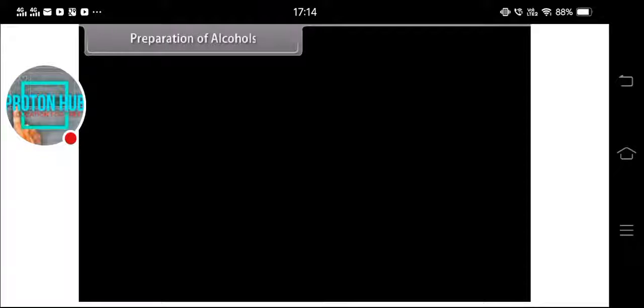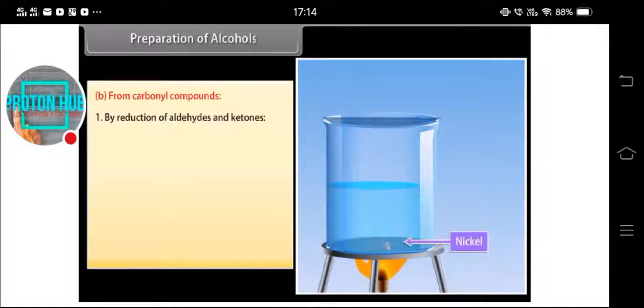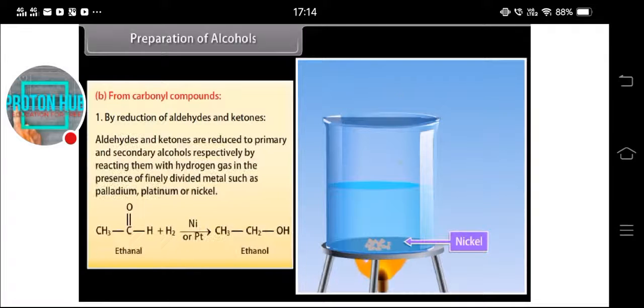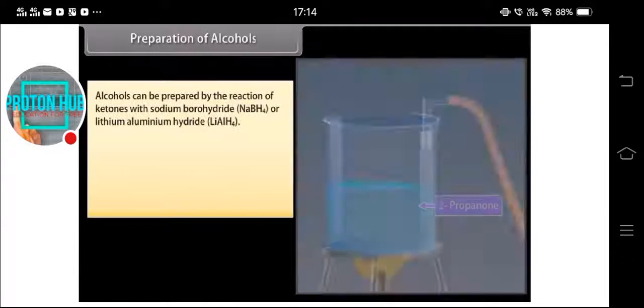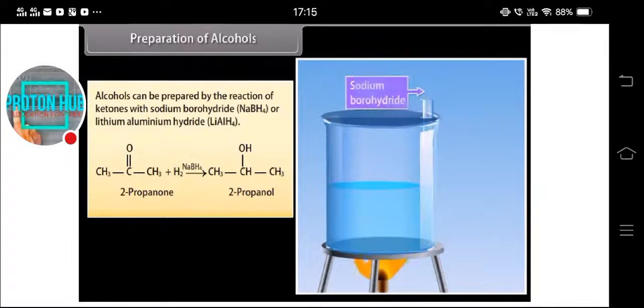Preparation of alcohols from carbonyl compounds. By reduction of aldehydes and ketones. Aldehydes and ketones are reduced to primary and secondary alcohols respectively by reacting them with hydrogen gas in the presence of finely divided metal such as palladium, platinum, or nickel. Alcohols can be prepared by the reaction of ketones with sodium borohydride or lithium aluminium hydride.